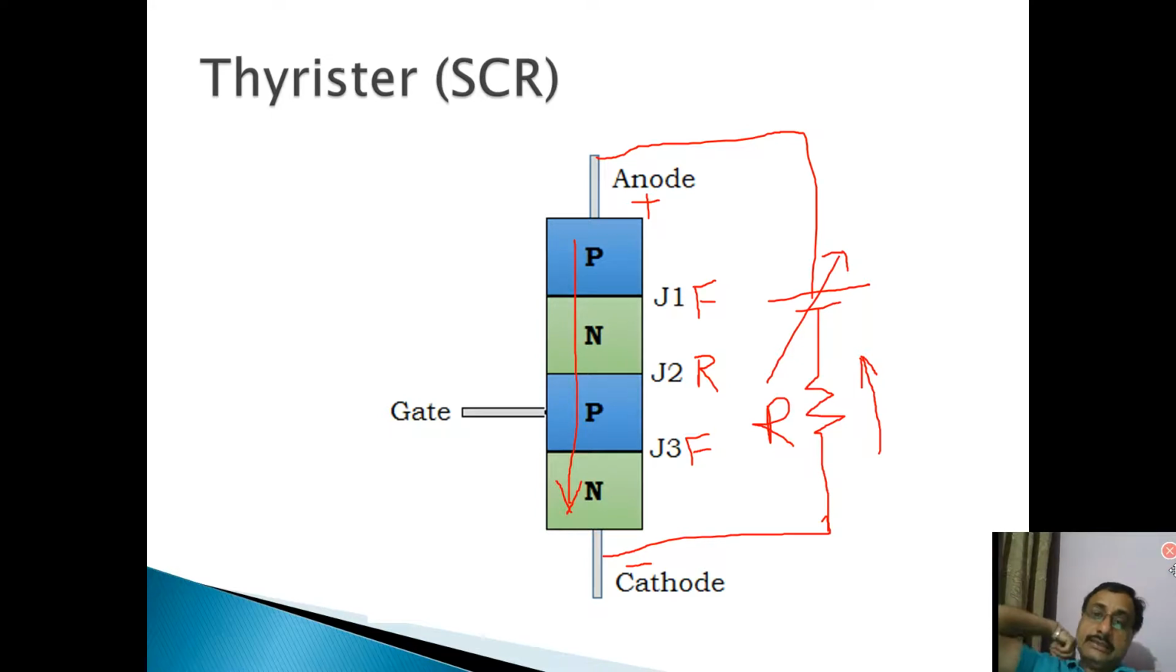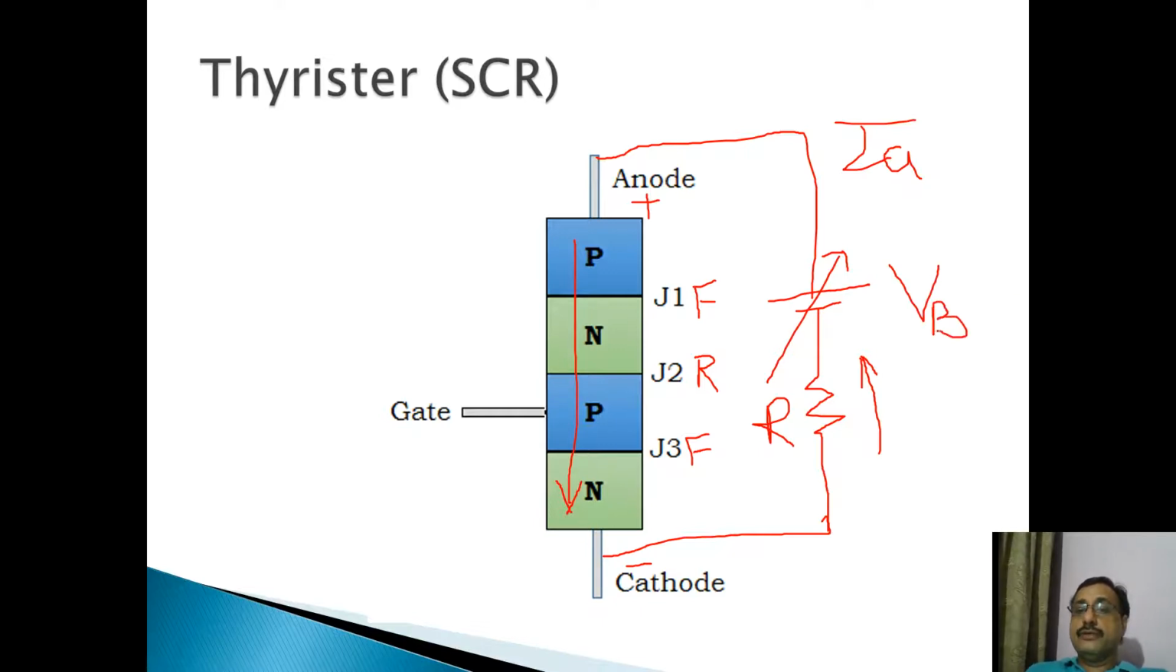The current IA will only be limited by this external impedance or resistance R. So we can say that this device has started conducting. Now it will behave like a closed switch. The voltage at which this breakdown of junction J2 occurs is called the forward breakover voltage, and we denote it by VBO.